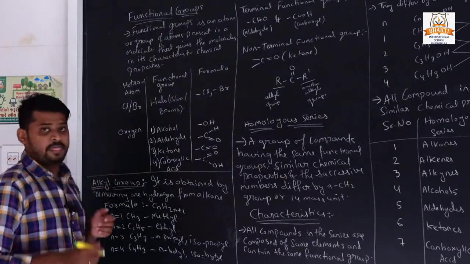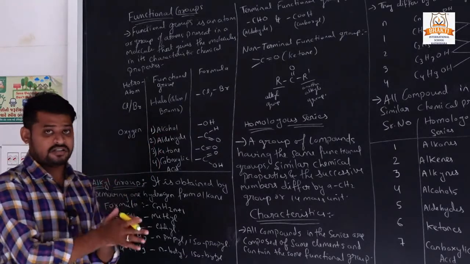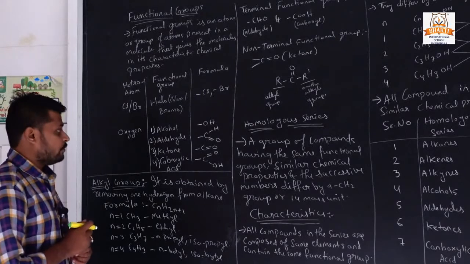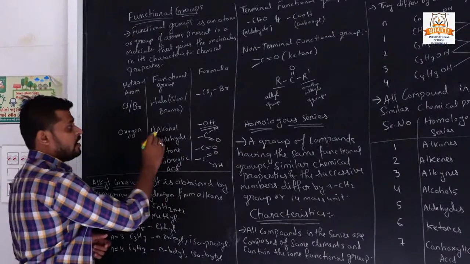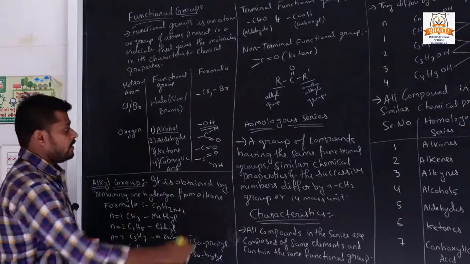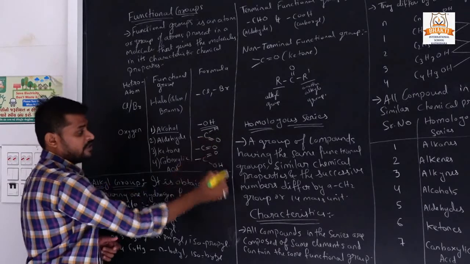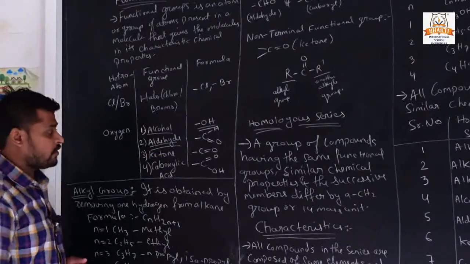Like oxygen: if any compound has oxygen present, it forms these four functional groups. If OH is present, then it is an alcohol group. If CHO, where oxygen is combined with a double bond, then it is called aldehyde.